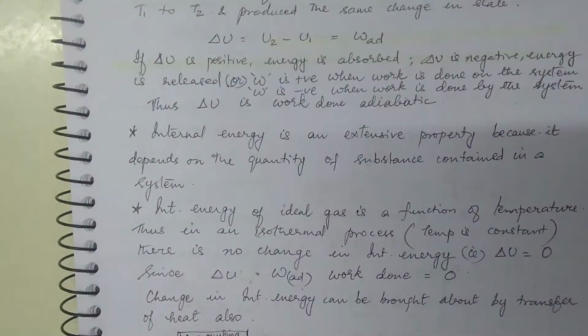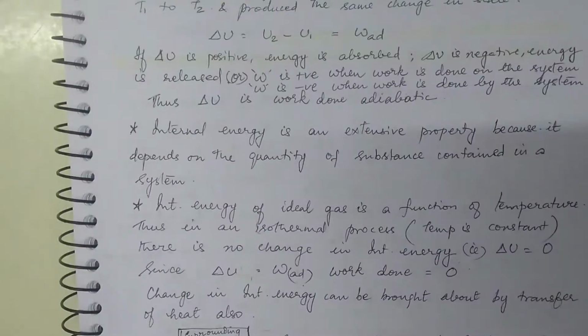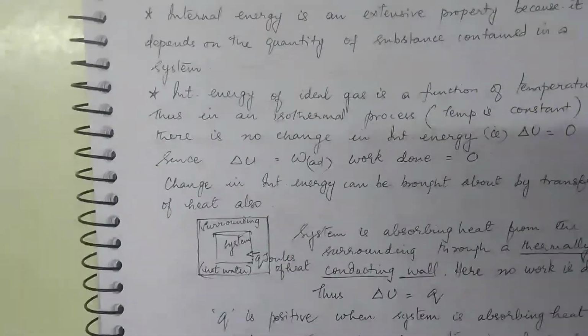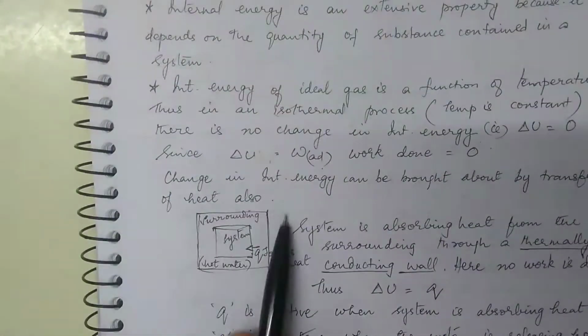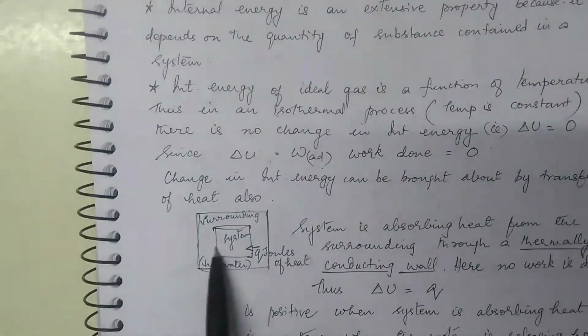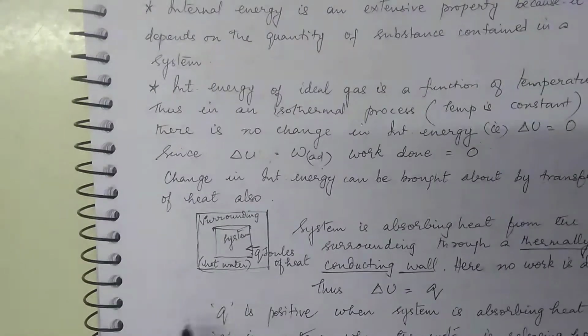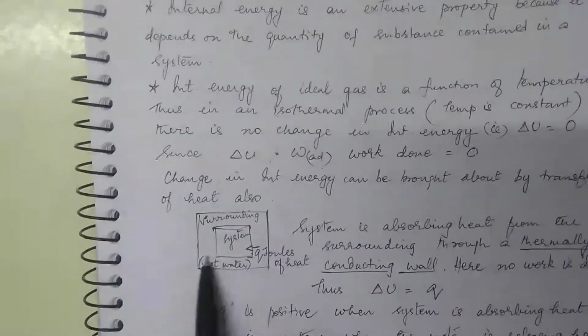Now this change in internal energy can also be brought about by transfer of heat. How can it be brought about by transfer of heat? Let us see. Now, say this is a system. I have placed the system inside a big trough, let us say. And that trough contains hot water, and the system is a simple beaker which is kept closed.